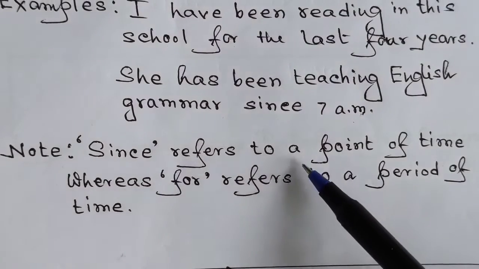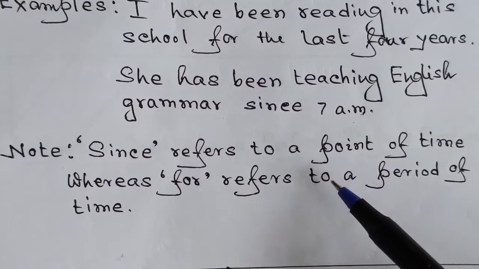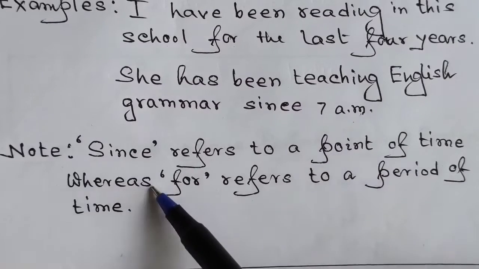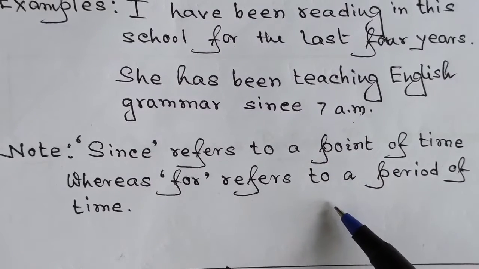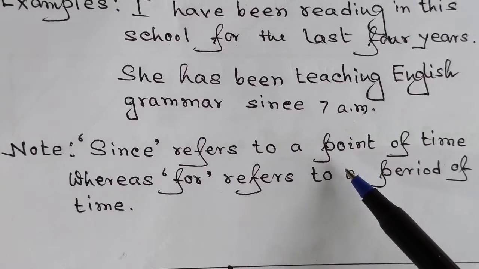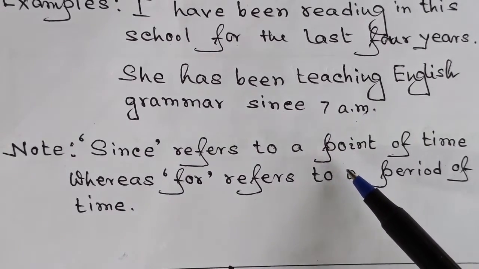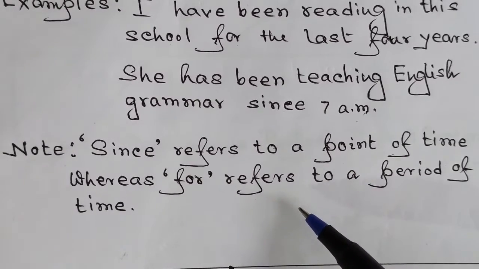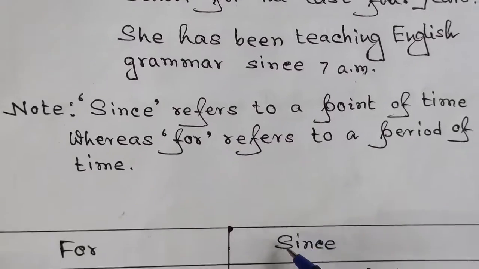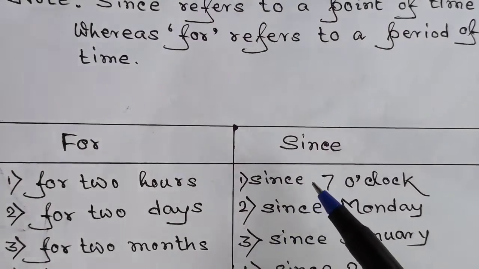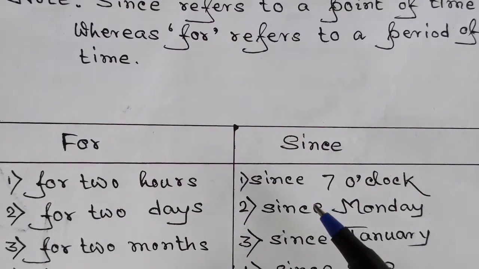Since refers to a point of time. That means since refers to some specific time, some definite time, some certain time, whereas for refers to a period of time. That means since is used for a point of time, for some specific time, and for is not used just for that. Okay, now we are going to have a comparative study and we are going to clear our doubts, if we have any, regarding these two words.